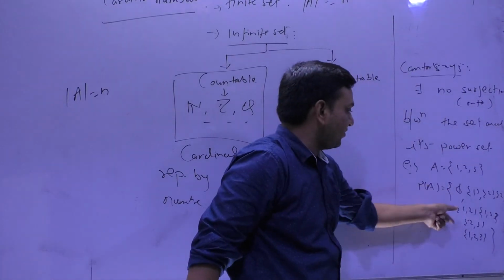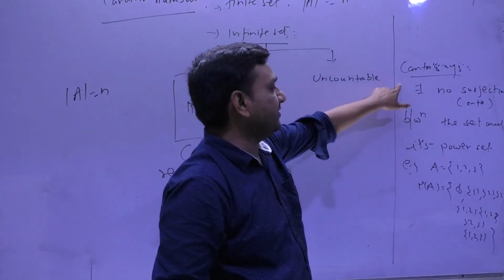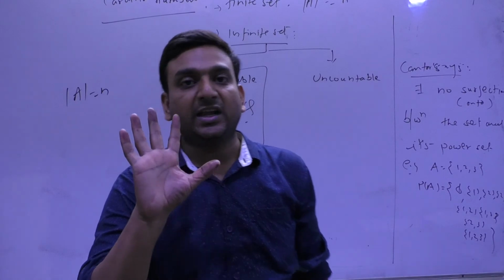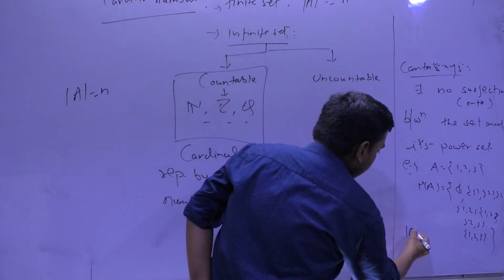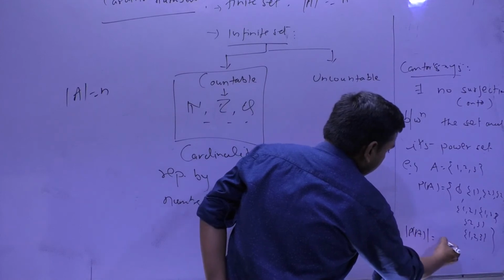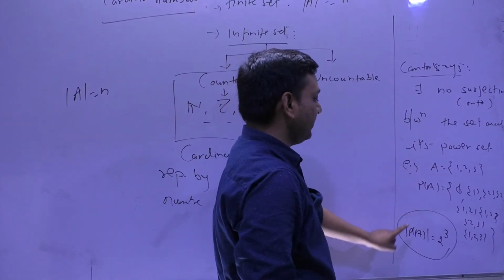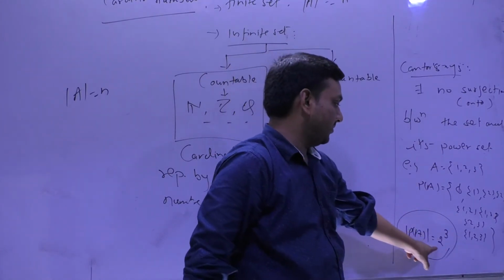This is the collection of all subsets of A. What Cantor says is that between A and P(A) there cannot be a surjective map. Now, what is the number of elements in P(A)? Tell me. If the cardinality of A is n, then the cardinality of P(A) is 2 raised to the power n. You can check it out.